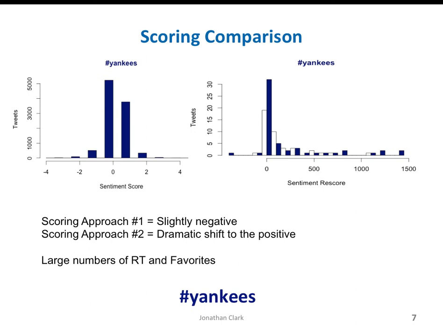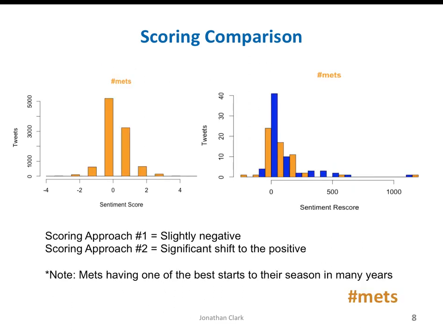The Yankees, on the other hand, being winners of that 3-game series, had a lot of things to retweet about it. And you can see in the second scoring method, when you factor in the retweets, it has a dramatic shift in the positive sentiment of their tweets. The Mets, who are off to a great start of their season, had a similar but not quite as dramatic result as the Yankees, where when factoring in the retweets, you see a shift toward the positive.